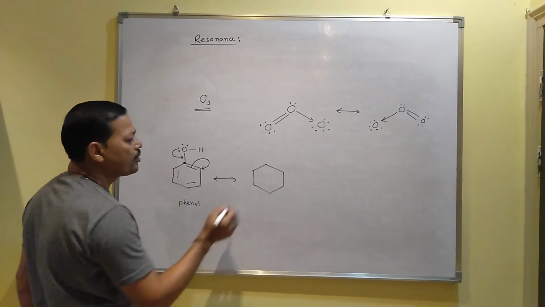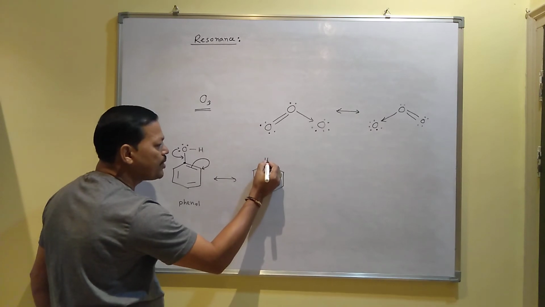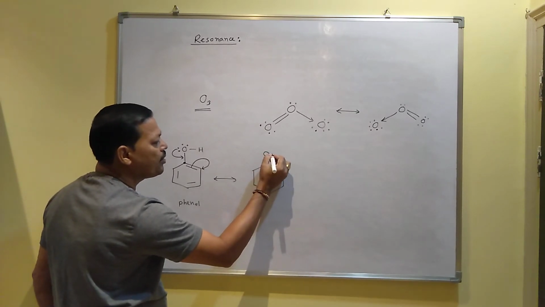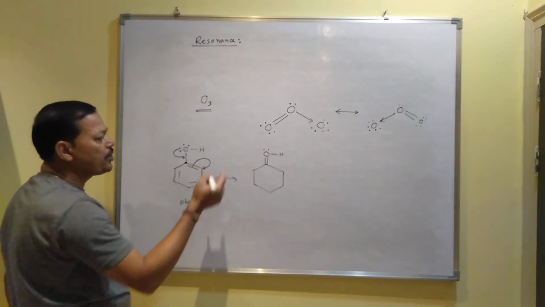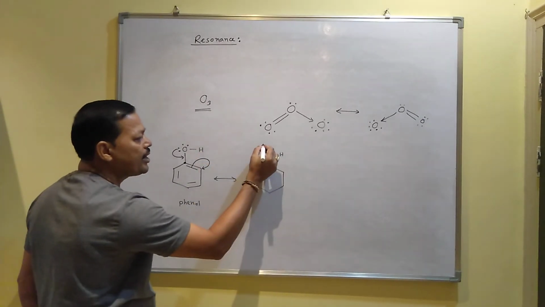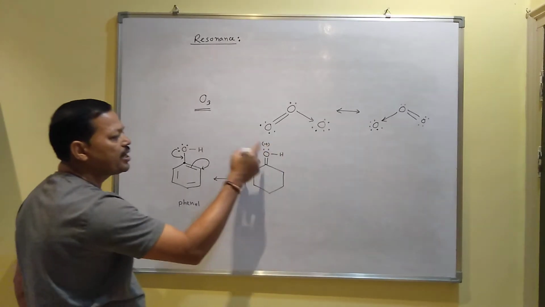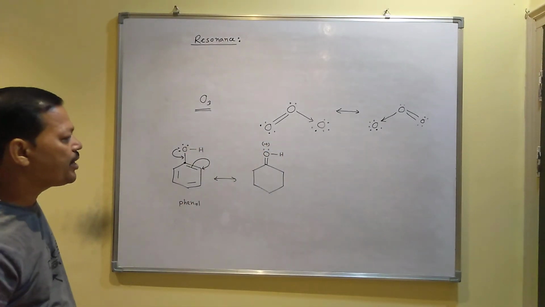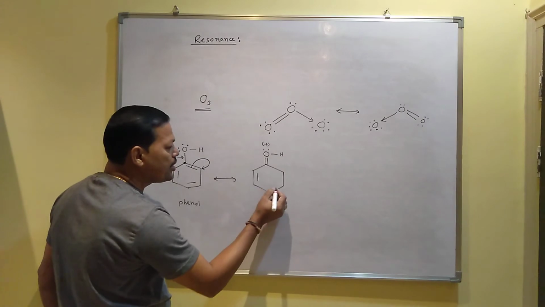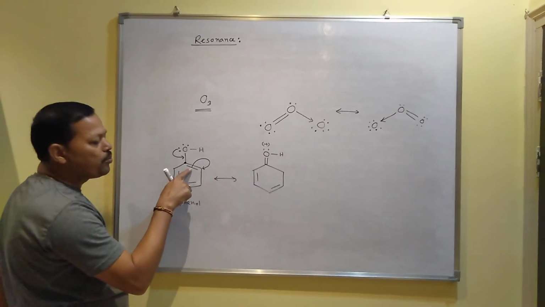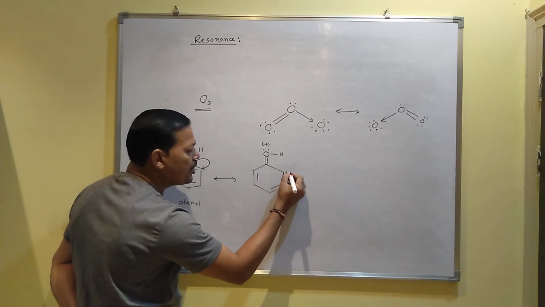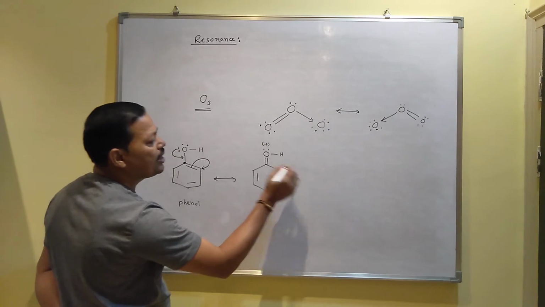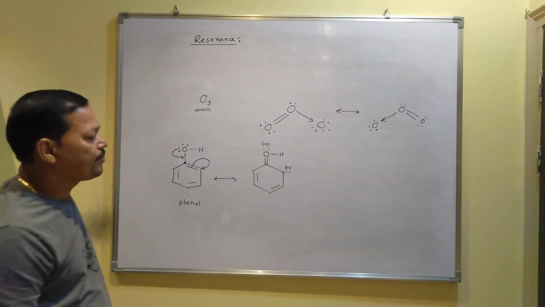So this is your ring. Now this carbon-oxygen becomes a double bond. This is your oxygen, this is your hydrogen. Now one lone pair will be present inside oxygen because another lone pair formed a bond, and that's why the oxygen will become positive, because electron density goes on decreasing inside oxygen. This double bond remains the same. This double bond breaks. Since one bond contains 2 electrons, those 2 electrons will come here, and that is why it will become negatively charged, because inside this carbon electron density goes on increasing.